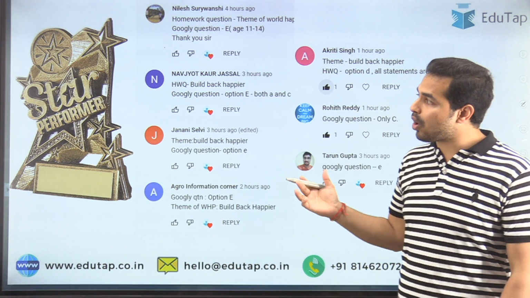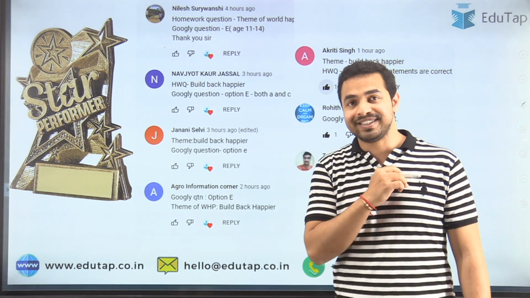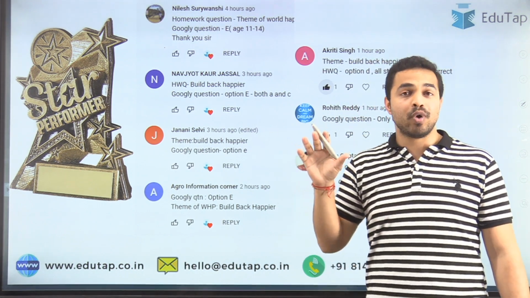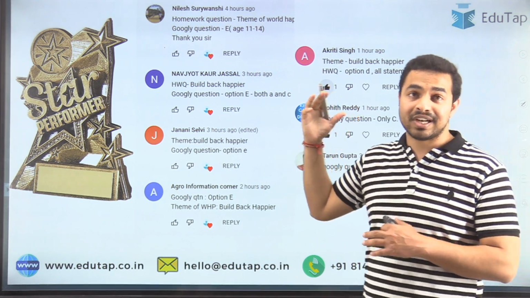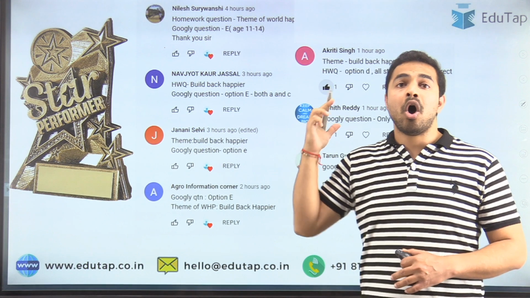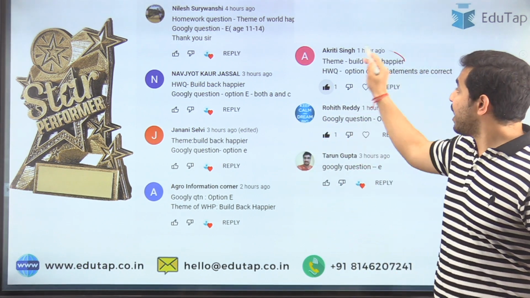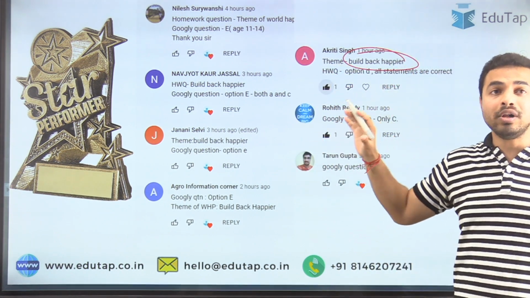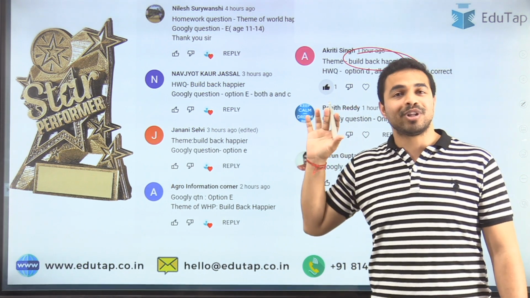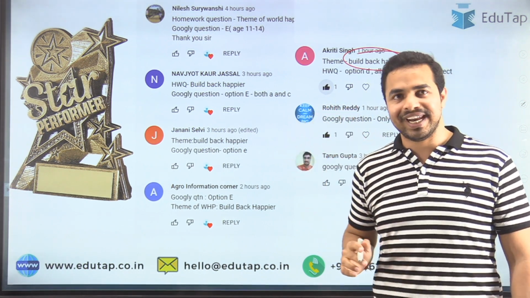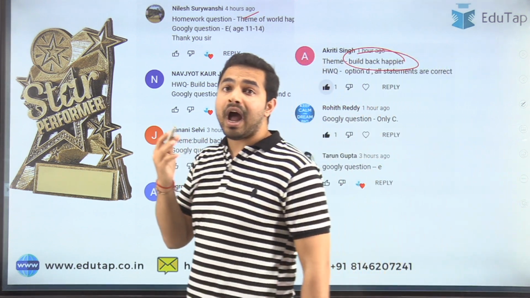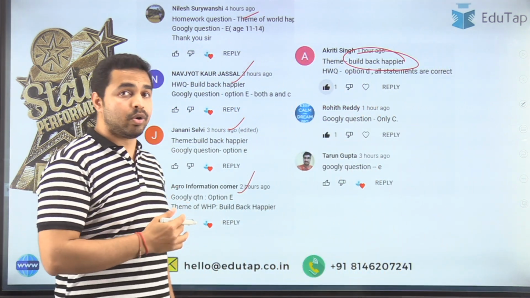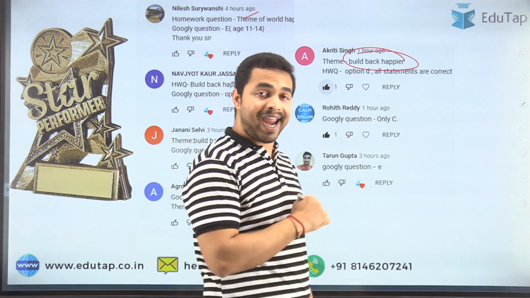Now when we talk about the homework question in the previous session, the homework question was basically about the theme of the United Nations International Happiness Day, and the right answer of it was Build Back Happier. And here is the list of all the star performers from the previous session who have answered this question correctly. That is Nilesh, Navjot, Janani, Agro Information, Akriti Singh, Rohit Reddy and Tarun Gupta. So congratulations guys, well done and keep it up.